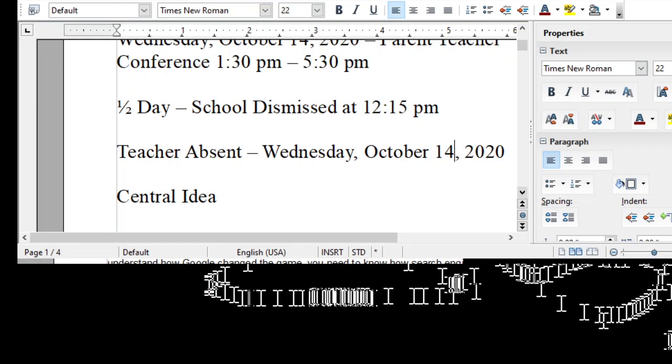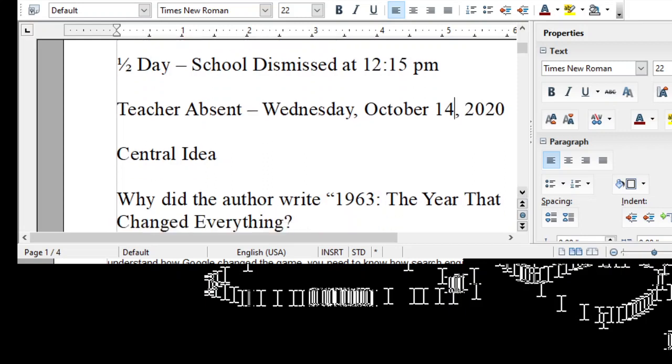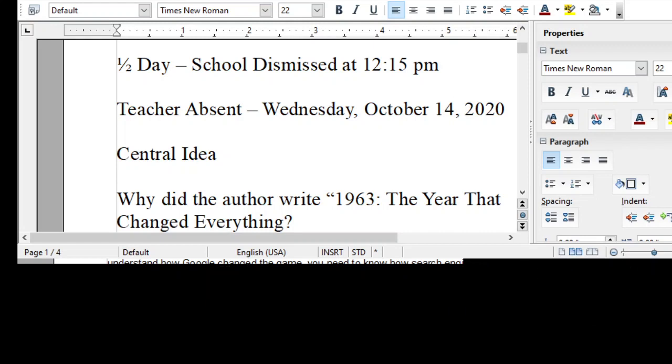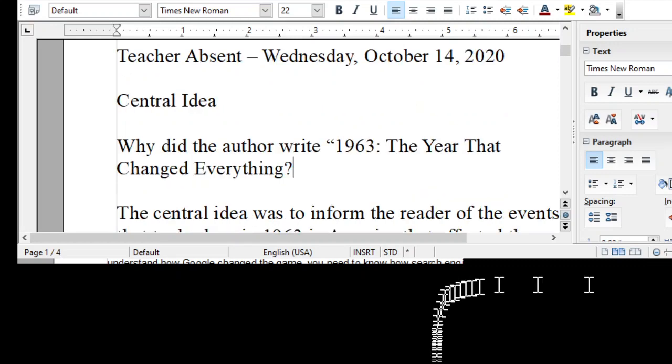So, in order to find the central idea, you needed to answer this question. The question was, why did the author write "1963, the Year That Changed Everything"?